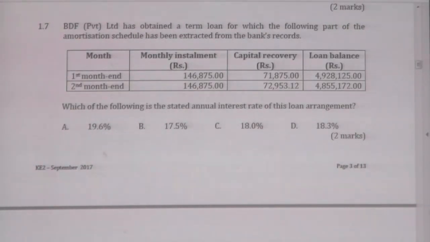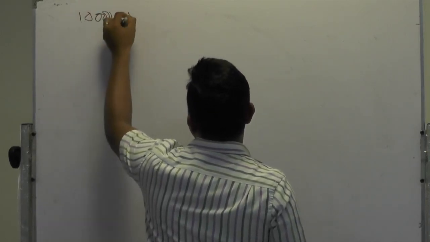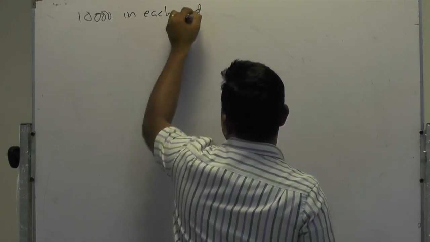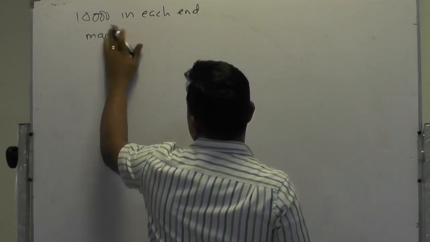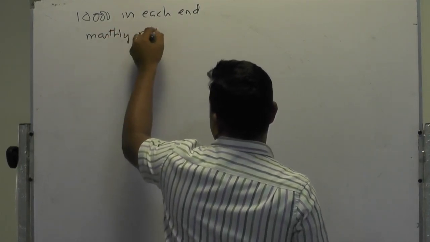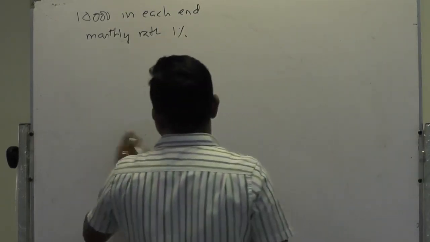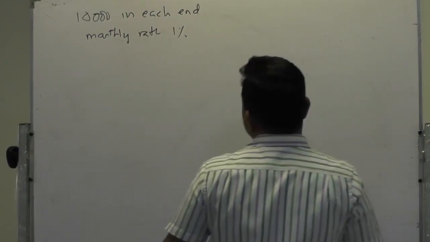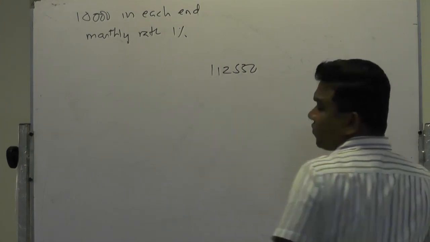Now I will take the previous example, that phone example, to explain this story easily. Can you remember, you bought a phone, you agreed to pay 10,000 at each month end, at a monthly interest rate of 1%; the annual rate was 12%, that's why we have taken the monthly rate as 1%. We have estimated the present value of the asset, 112,550. This is the value of the phone.